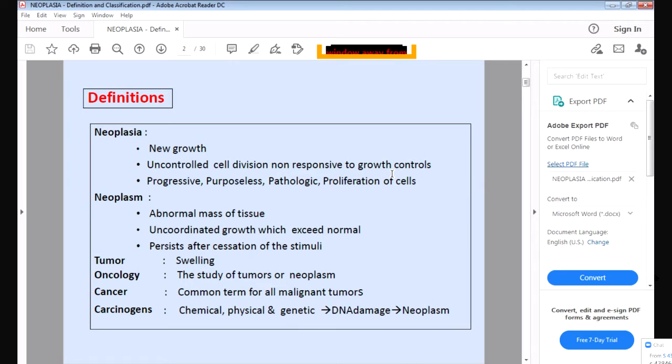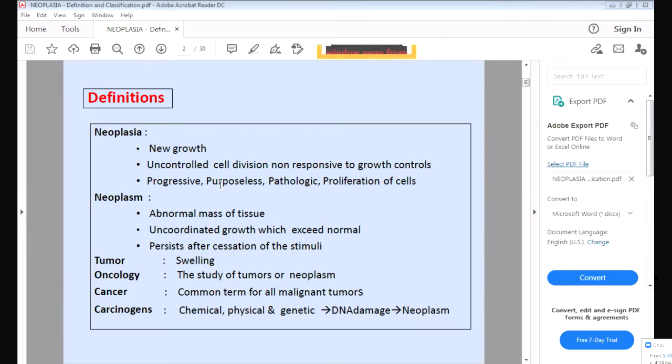Even in our body there are some cells which are dividing, just like skin cells or GIT cells. But there is a control. They divide and they stop. Here the cells are continuously dividing. There is no control, and that is called cancer, or neoplasia. It is not controlled by the growth controls.